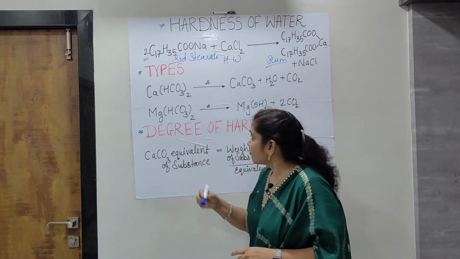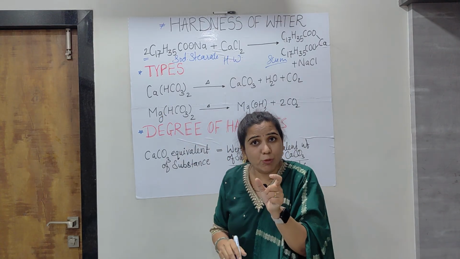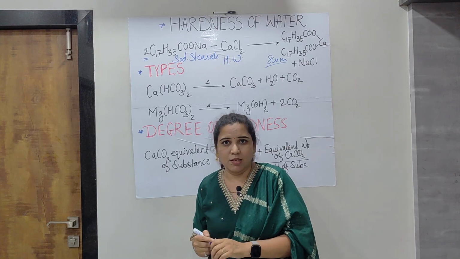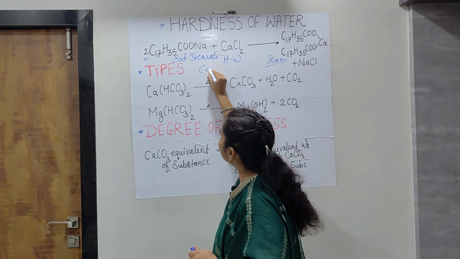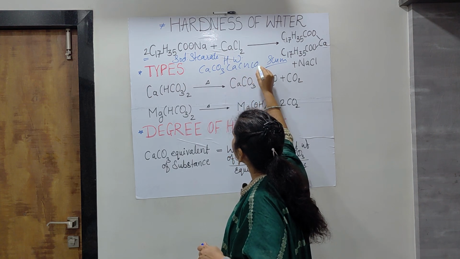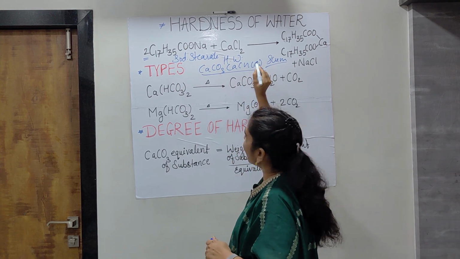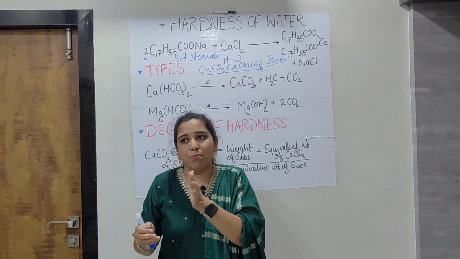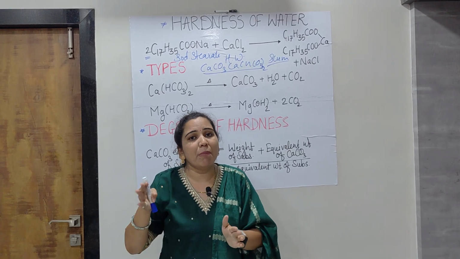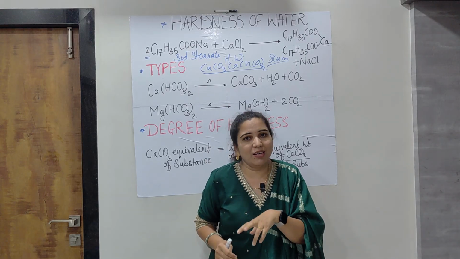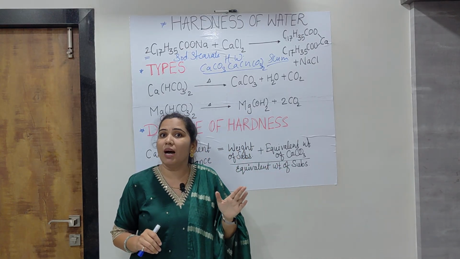Okay, now when we see temporary hardness, the word itself indicates that it is temporary, it can be removed easily. Yes, so the hardness which is having calcium carbonate, calcium bicarbonate, in the same way magnesium carbonate and magnesium bicarbonate, means carbonates and bicarbonates of calcium and magnesium, whenever they are present in the water, that hardness in the water is called temporary hardness.